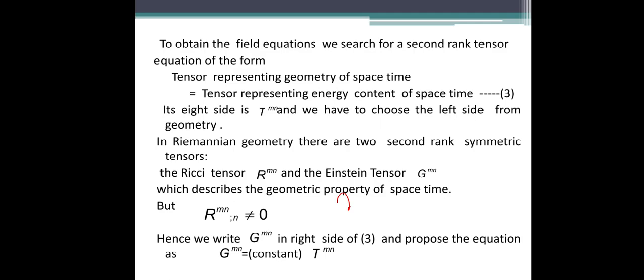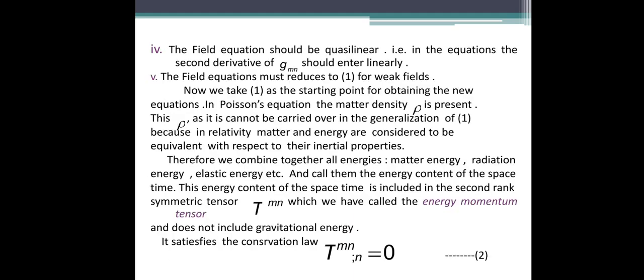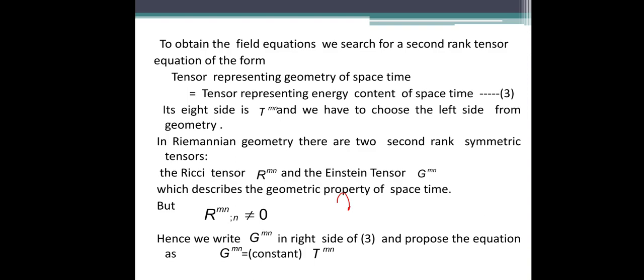So we search for a second rank tensor equation of the form: tensor representation of the geometry of space-time equals tensor representing the energy content of space-time. So we require two tensors, one which represents the geometry of space-time, and one which represents the energy content of space-time. As in the previous slide, T_mn is the energy momentum tensor, containing all the energies, right? So the right hand side is T_mn, and we have to choose only the left hand side.